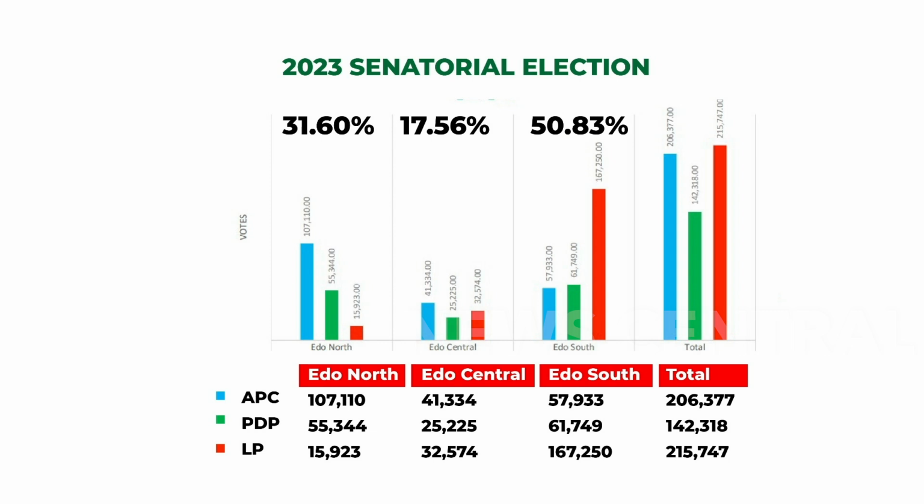Is it going to repeat itself? It's very possible that it would repeat itself. In the presidential election, the only reason Edo North had whatever numbers they had is because of Adams Oshiomhole voting the APC. Because at that point, Edo State simply was fully Labour Party inclined. But of course, the APC's emergence from Adams Oshiomhole is what gave it those numbers in 2023, I beg your pardon.